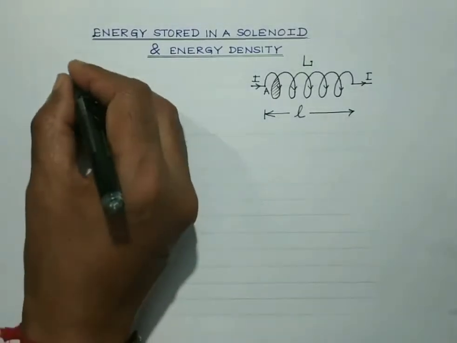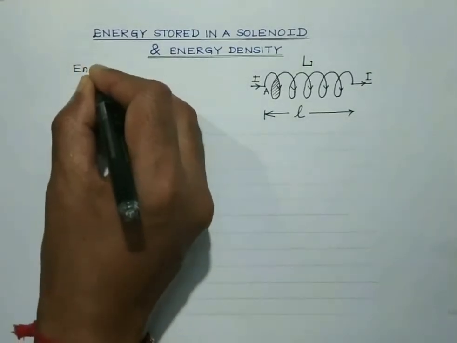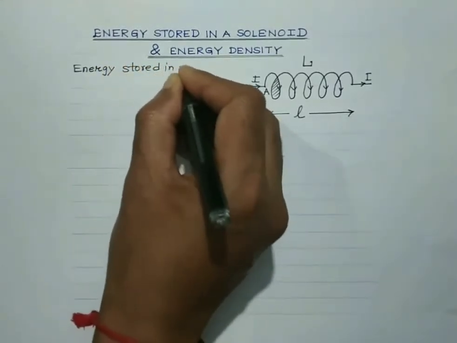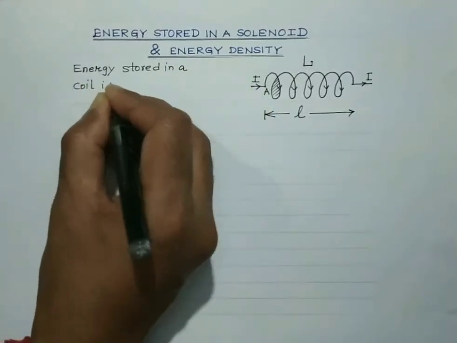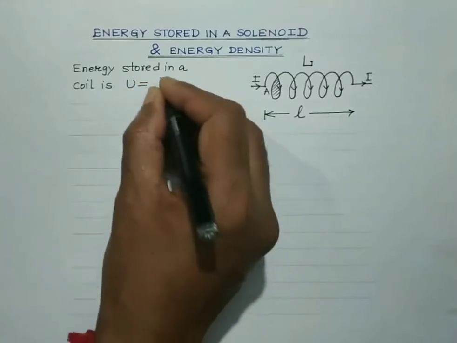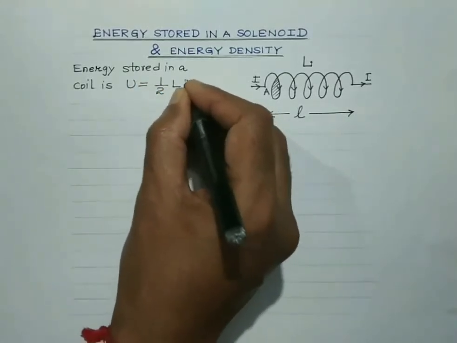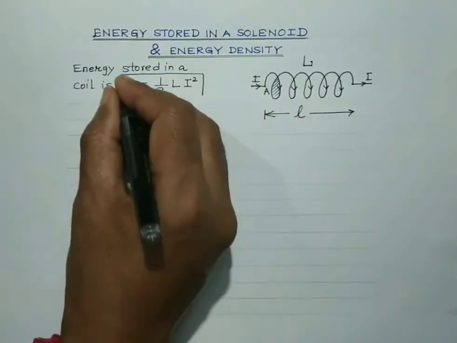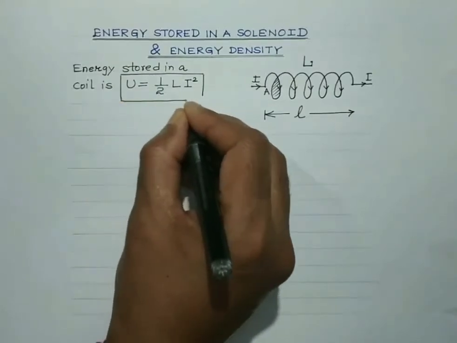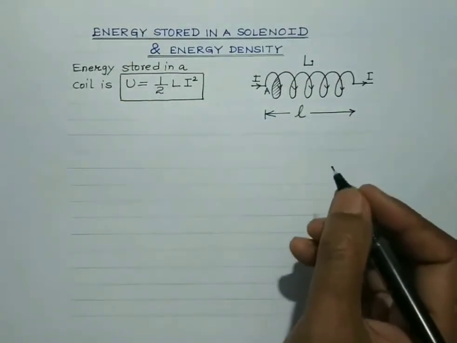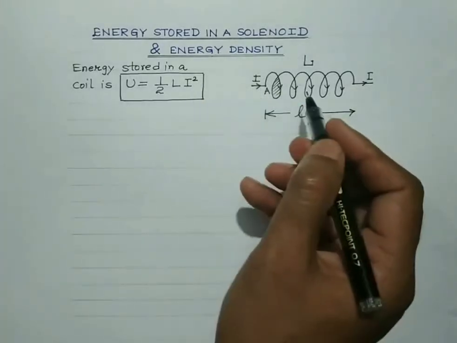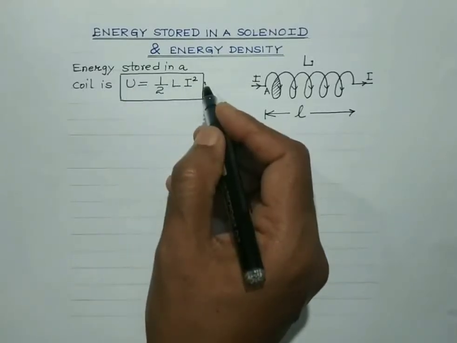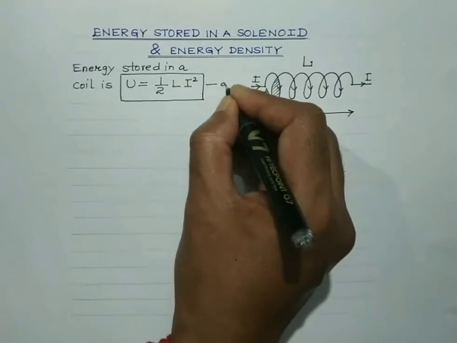The energy stored in a coil, this we have proved in the earlier section, is half L i square. This is the expression which we derived in the earlier session, right? And this energy gets stored in the coil in the form of its magnetic field. So our objective is to write this expression for the energy stored in a solenoid or a coil in terms of the magnetic field. So put this as equation A.